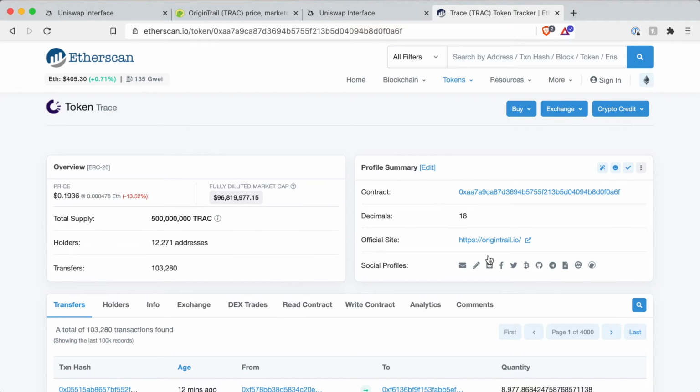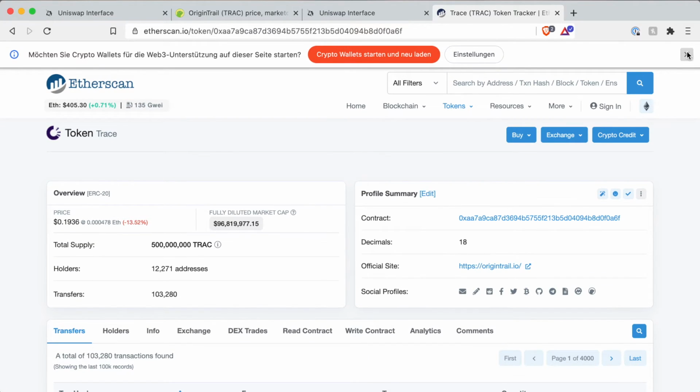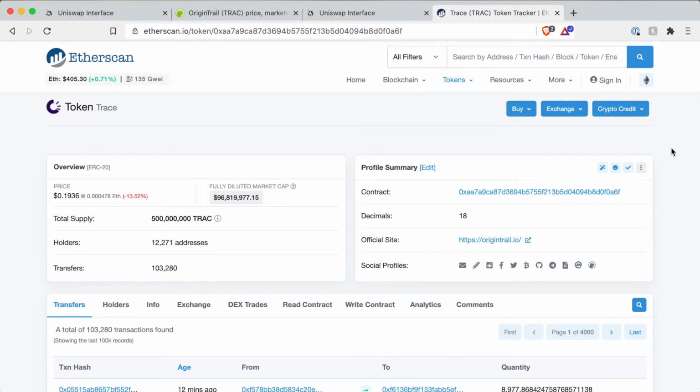Then you get taken to the really interesting page, which you should research to avoid these scams. So the most important metrics, in my opinion, are the number of holders and the number of transfers. Because if somebody really created a scam coin, a worthless token, usually not many people hold it and not many people transfer it, of course, because mostly it's probably only 1 or 2 people behind it who try to scam users. So you probably will see really low numbers here. So these are, in my opinion, the 2 most interesting numbers on this page.